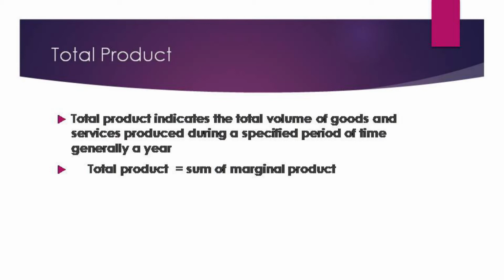Here I have not written it, but it is in your textbook. You can just verify with your formulas. So total product is equal to sigma MP, where TP is total product and sigma MP is the sum of marginal product. So this is called your total product.